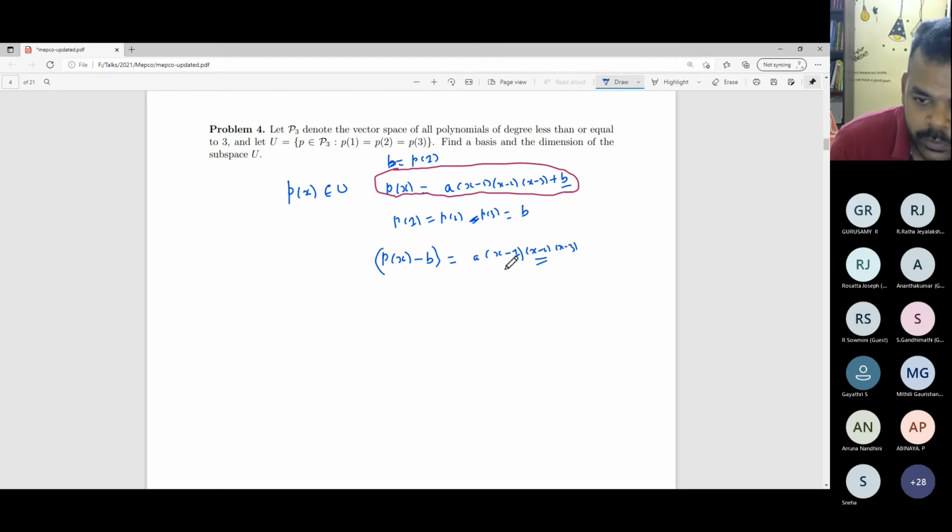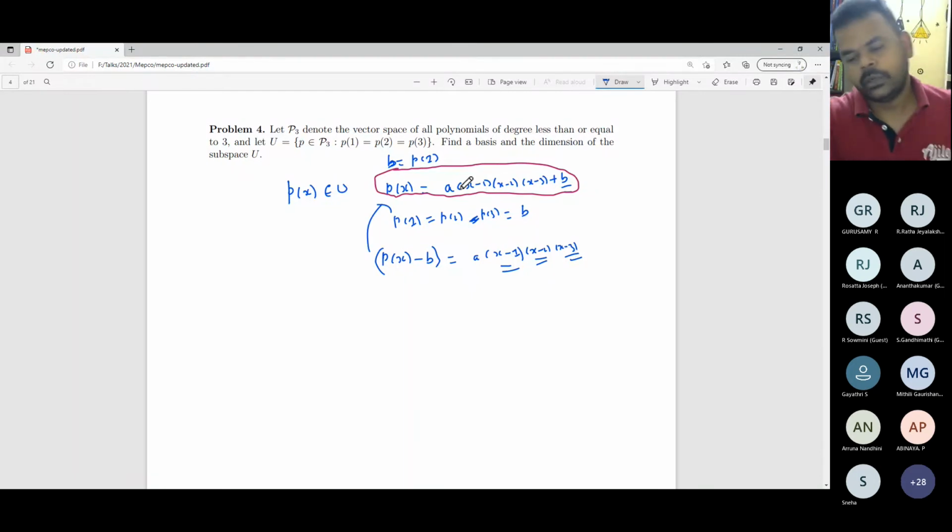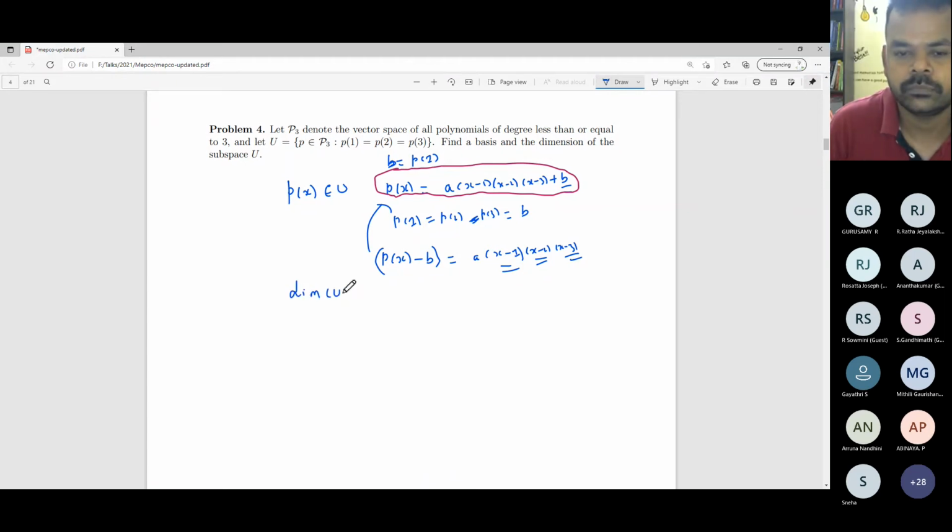Similarly, P of 3 minus b equals 0 gives x minus 3 as a factor. Hence P of x minus b should be of the form a times x minus 1 into x minus 2 into x minus 3, so P of x should be of this form. Now you can tell me the dimension. What's the dimension of this space? 1? You have to be careful.